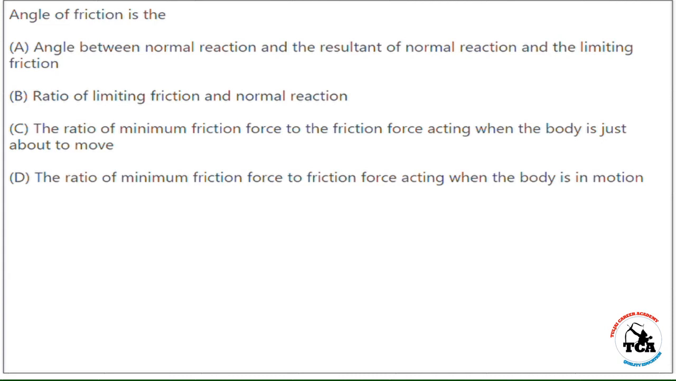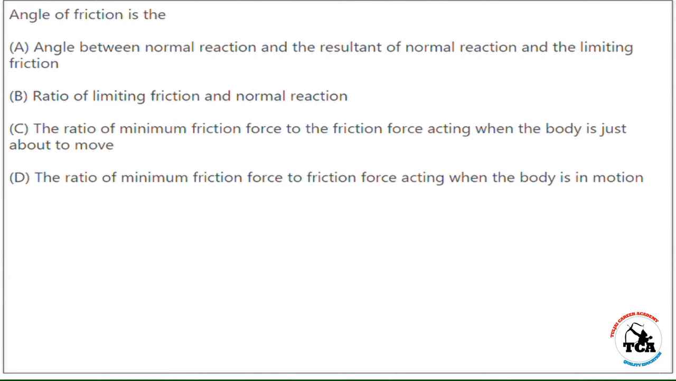Angle of friction is the A. Angle between normal reaction and the resultant of normal reaction and the limiting friction. B. Ratio of limiting friction and normal reaction. C. The ratio of minimum friction force to the friction force acting when the body is just about to move. D. The ratio of minimum friction force to friction force acting when the body is in motion.